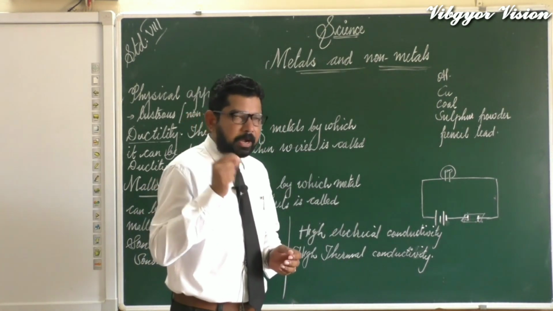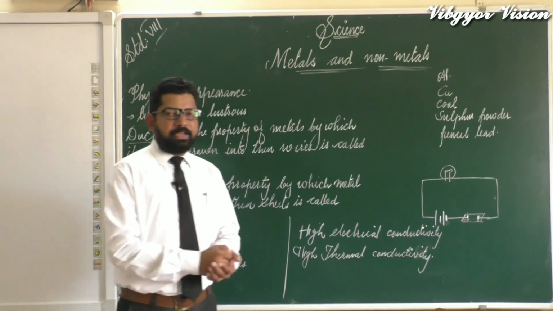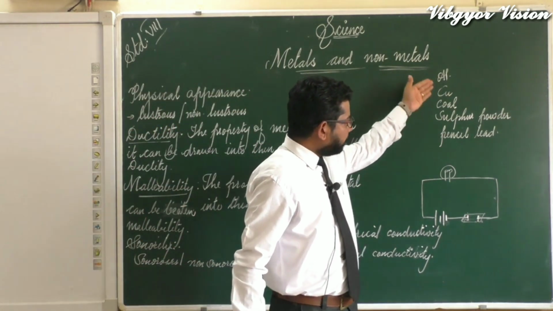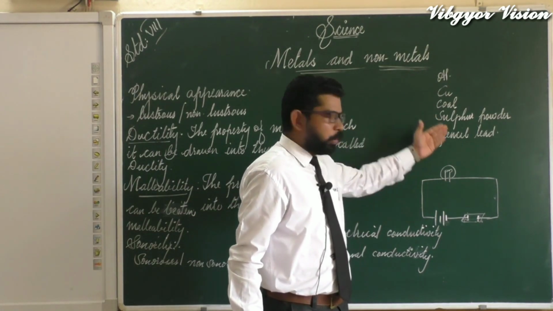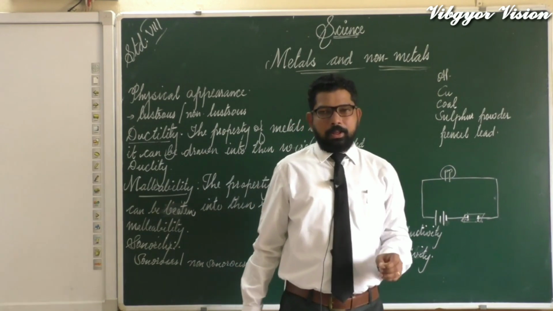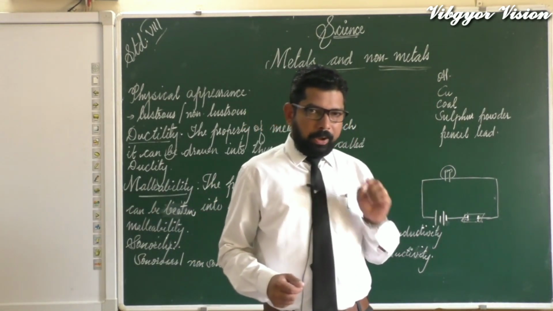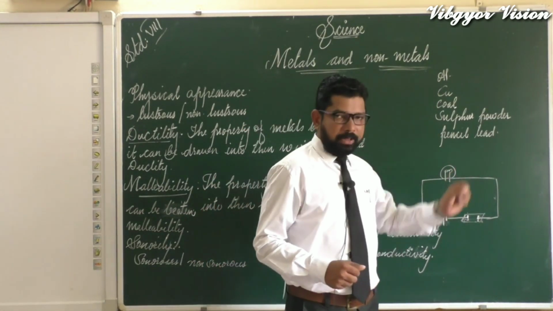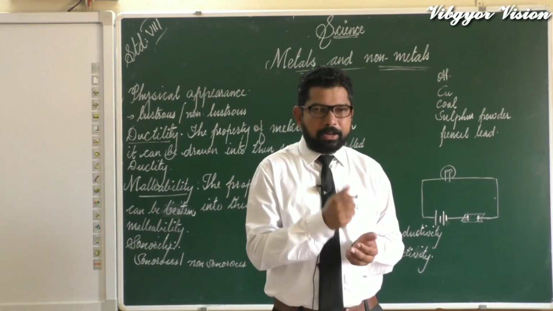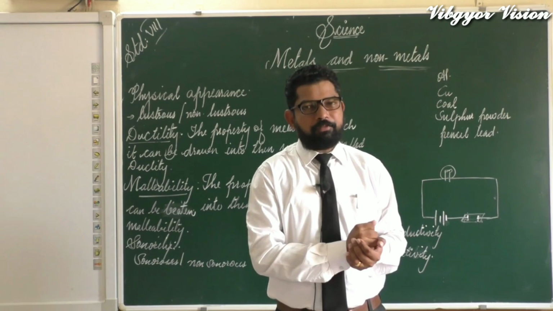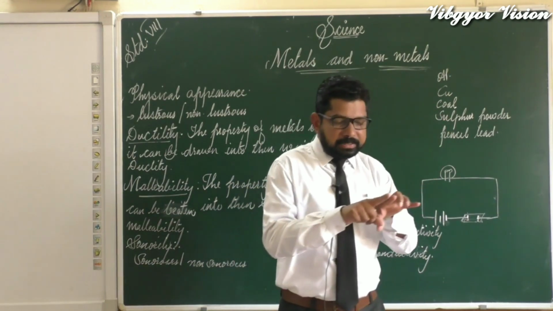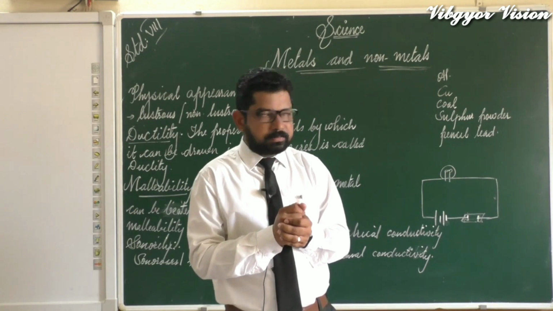So non-metals are non-malleable. For the activity given in your textbook, the same materials we can take: aluminium, copper, coal, sulfur powder and pencil lead. So first we can take a copper or aluminium wire and keep it on the table, and we can hit it with the help of a hammer. Then what happens? Copper stretches into sheets.